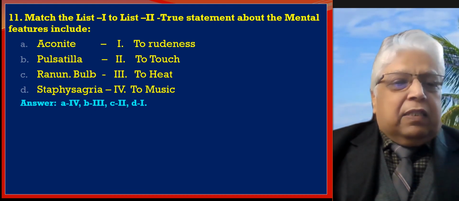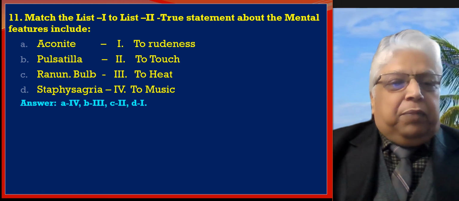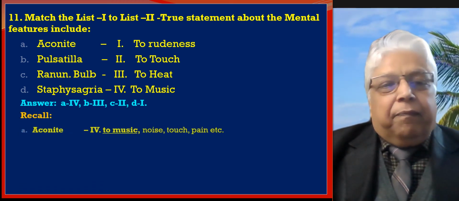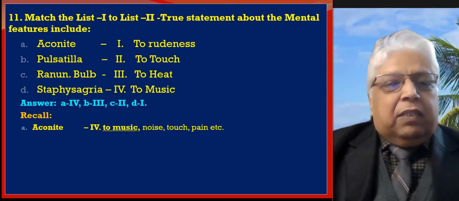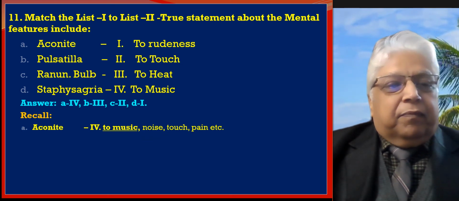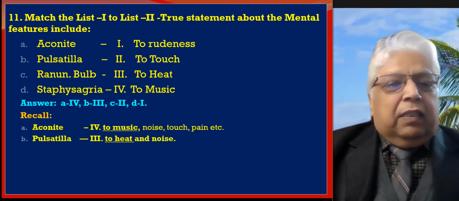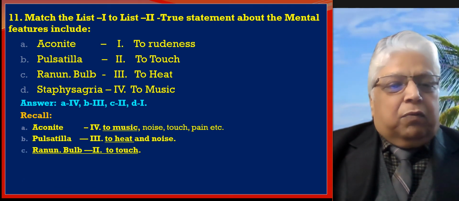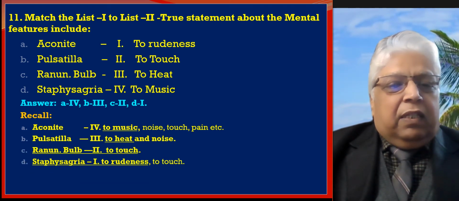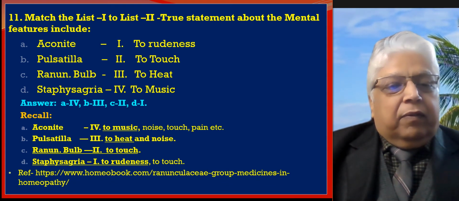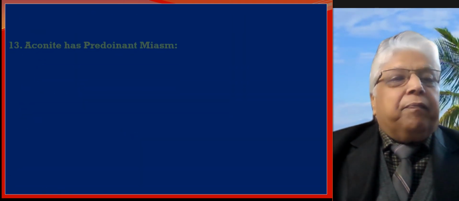The correct choice is A4, B3, C2, and D1. Let us recall. Aconite, the correct choice is to music, noises, touch, and pain. Pulsatilla is to heat and noise. Ranunculus bulbosus to touch, and Staphysagria is to rudeness. This is also from Homeobook.com, Ranunculaceae.